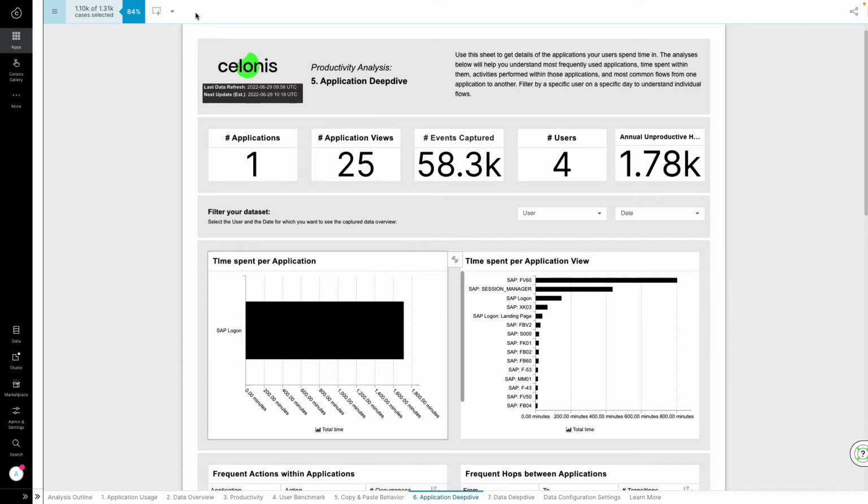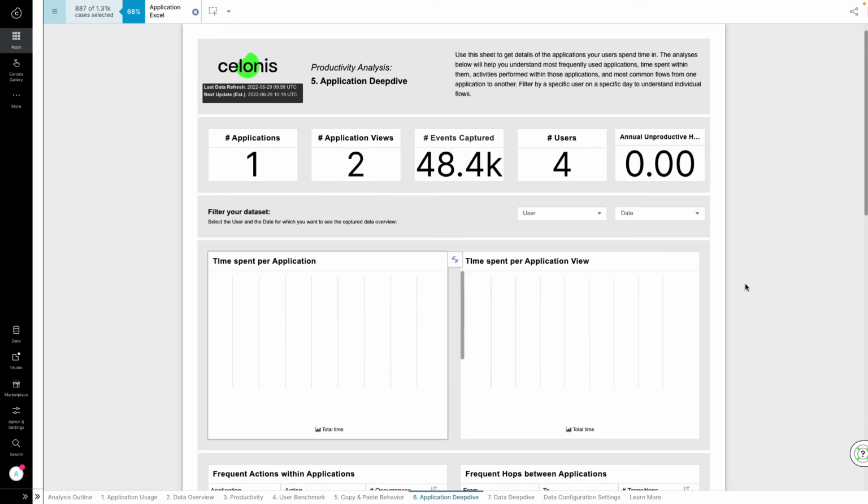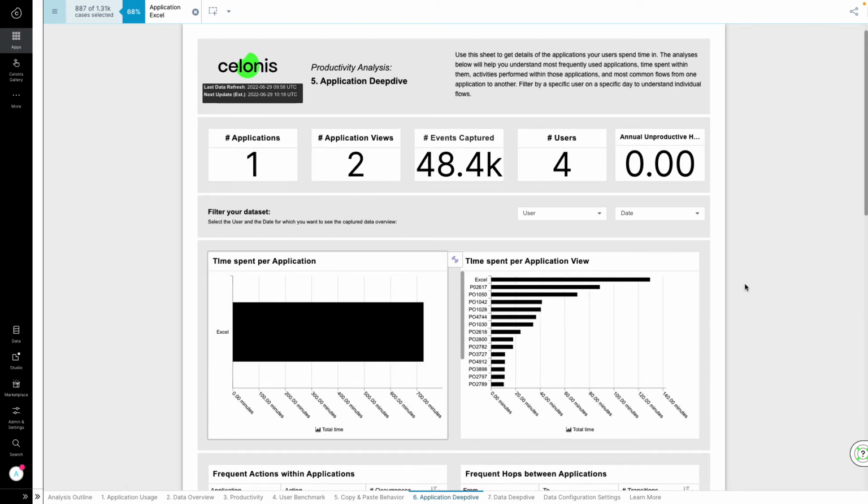He decides to do a deeper dive into Excel as well. After filtering on Excel, he can see that all of the windows that are being opened are associated with a purchase order number. Having separate records for each purchase order means that time is being wasted looking for and browsing through many Excel windows at the same time in order to locate information. A centralized Excel document for all POs would save looking for files on the desktops and hopping between them, thereby increasing the efficiency of the invoicing process.